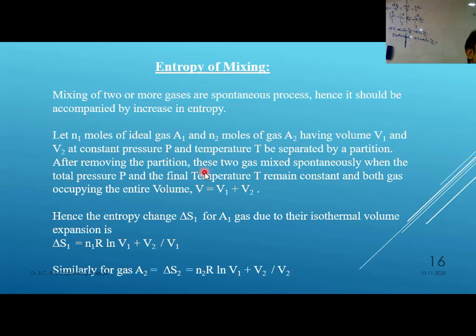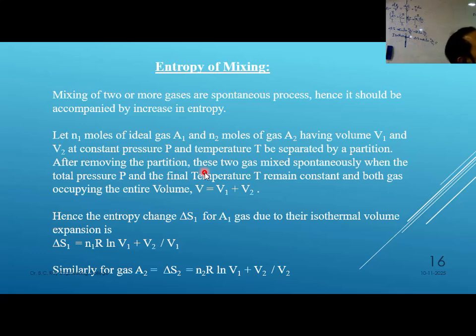And for container 2 also the same thing. Final volume by initial volume. Final volume is V1 plus V2 for both the cases, and for container 1 the volume was V1 and for container 2 the volume was V2. Now I have just inverted. That's why it is becoming a minus sign. ln is there, so minus sign.